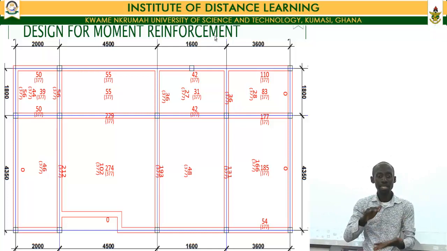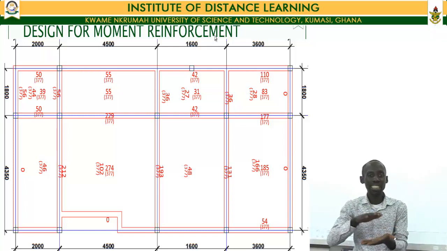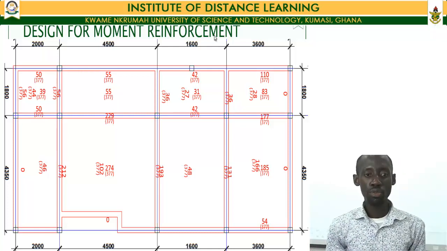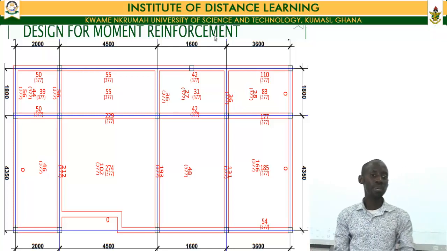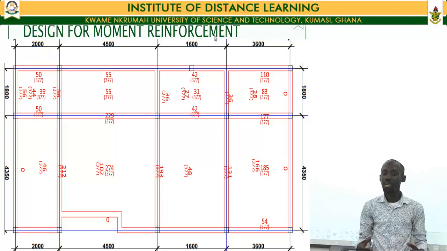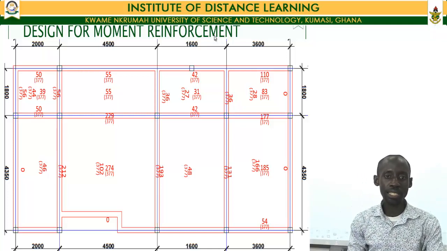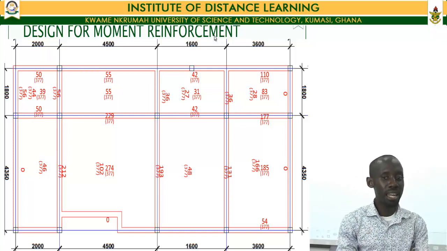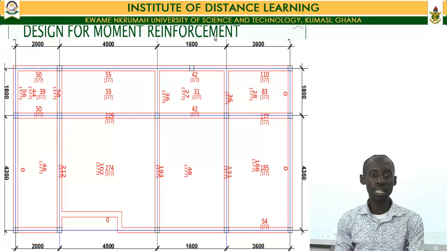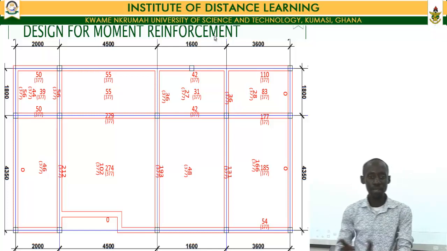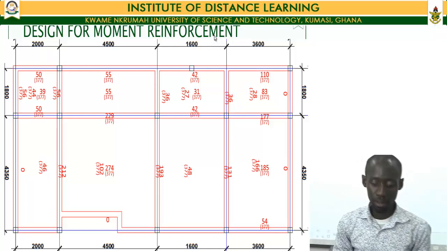Now when an element is that thin, or when an element is not that deep, it usually fails in bending before it fails in shear. So then if my slab is exceedingly loaded, it would first fail in bending before it even moves ahead to fail in shear. That is why we are designing for the moment, but not designing for the shear, because by the time it gets to the point of shear failure, it already would have failed in bending.